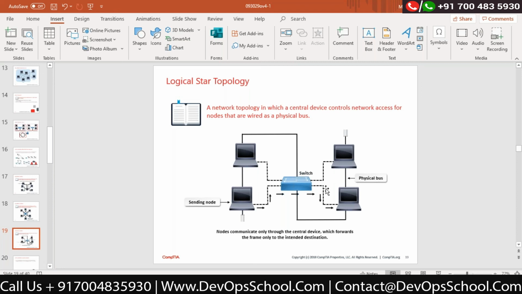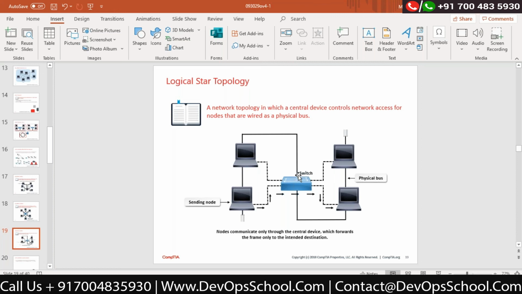Now, how can the switch do the data flow? As we discussed last time, whenever computer A wants to talk to computer B, the data would be transferred to the switch first. Correct? Now what will the switch do? The switch has its own MAC address table.